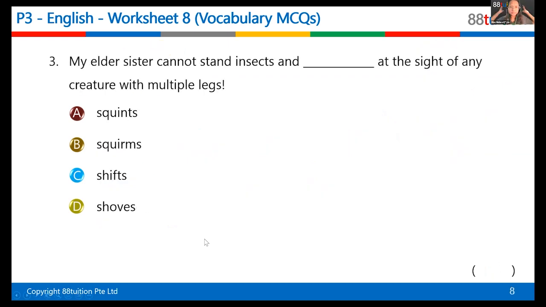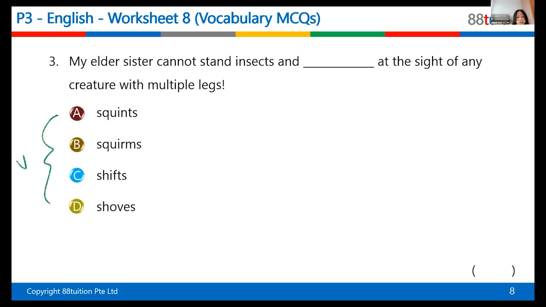Number 3, who wants to try? Anyone? Let me see. Yes, Shiloh. I just want to ask if I can give myself a point. Yes, give yourself a point. Who wants to answer this question? Yes, Rudra. Oh, you want to? Okay, Rudra, sorry, next question you answer. Yes, Shiloh, what's the answer to this?